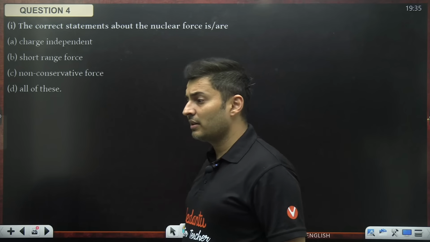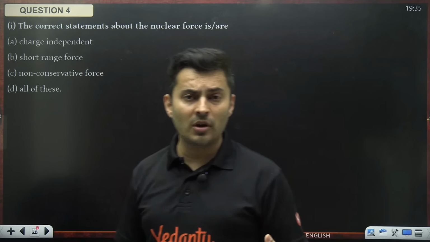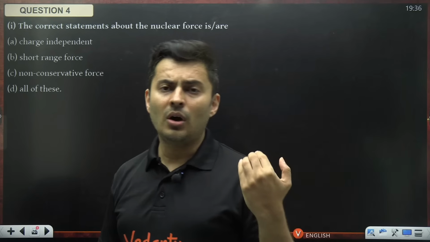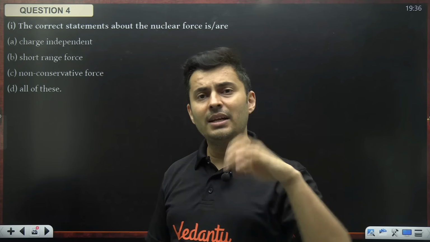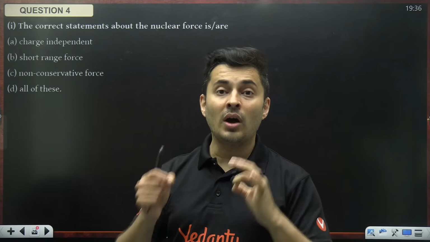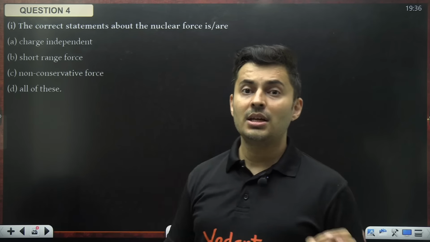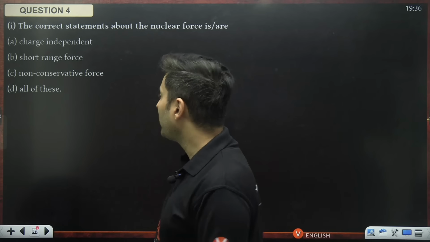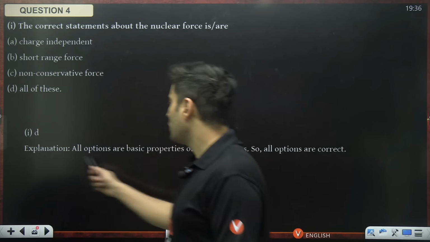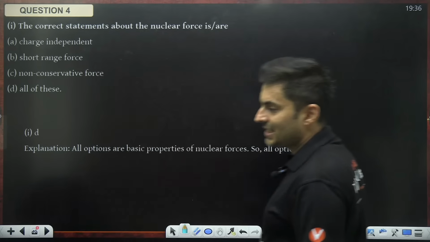It is a non-conservative force. It does not follow Coulomb's law or inverse square law or gravitational law kind of equations. It is a very different kind of force. So it is non-conservative in nature. That means mechanical energy will not be conserved when these forces come into play. So in fact, all of this should be the correct answer.